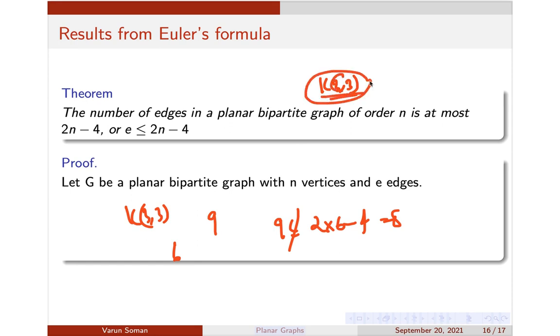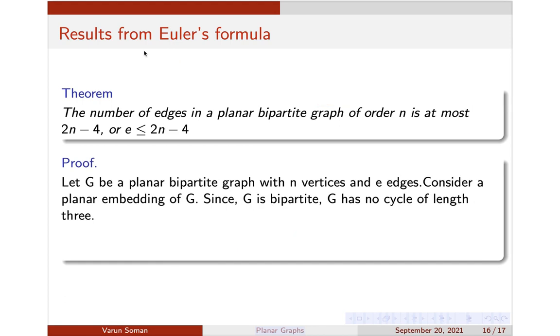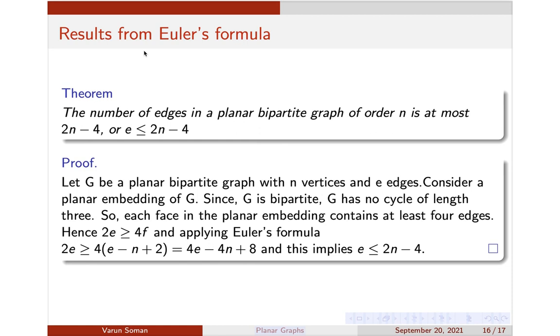Okay, so this is also only a necessary condition. We have to show the sufficient condition, which is required, but we'll stop here, because we just need to prove that K5 and K33, the Kuratowski's two graphs, are non-planar. We have proved that K5 and K33 are non-planar. So these type of questions can come. They can ask you to show that Kuratowski's first graph is non-planar, or show that Kuratowski's second graph is non-planar. For that, these two results you have to prove beforehand, and using that you can deduce that. Okay, so that is it.